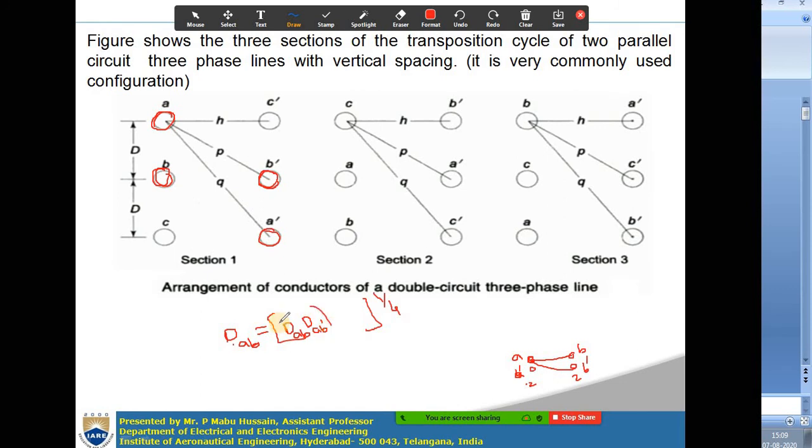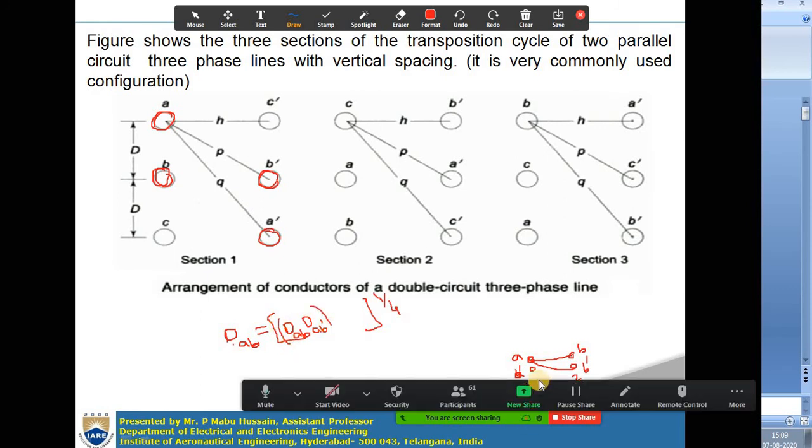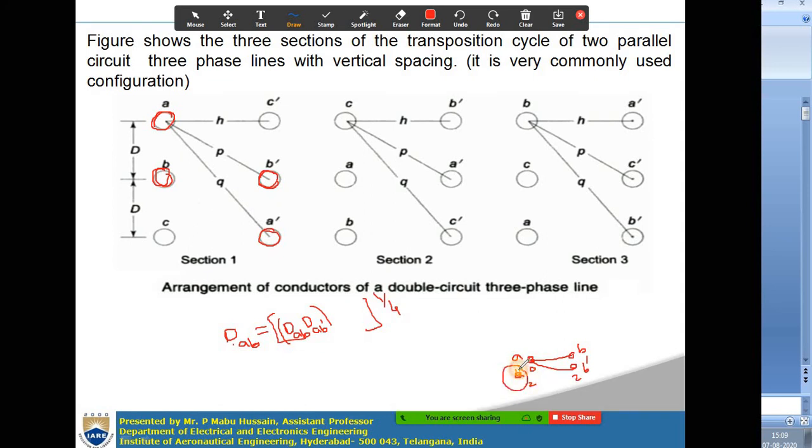This is one product when you consider conductor A. Now if you consider conductor A dash, the second conductor in phase A, then the mutual distances from A dash to B and A dash to B dash, you will get Da'b into Da'b'. This is the mutual GMD between phases A and B.